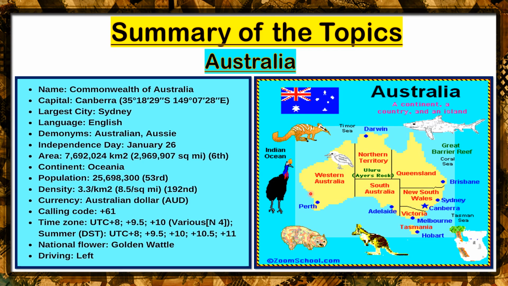Western Australia, the capital is Perth. Northern Territory, the capital is Darwin. South Australia, the capital is Adelaide. Queensland, the capital is Brisbane. New South Wales, the capital is Sydney. Victoria, the capital is Melbourne, and Tasmania, the capital is Hobart. But the capital city of the country is Canberra.